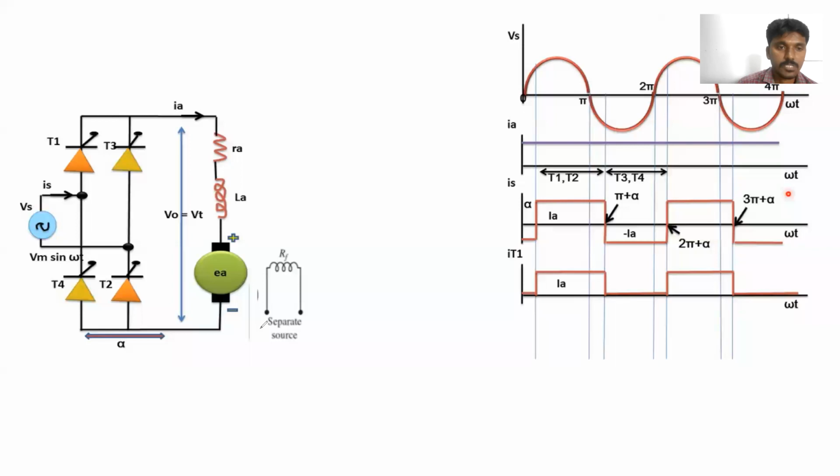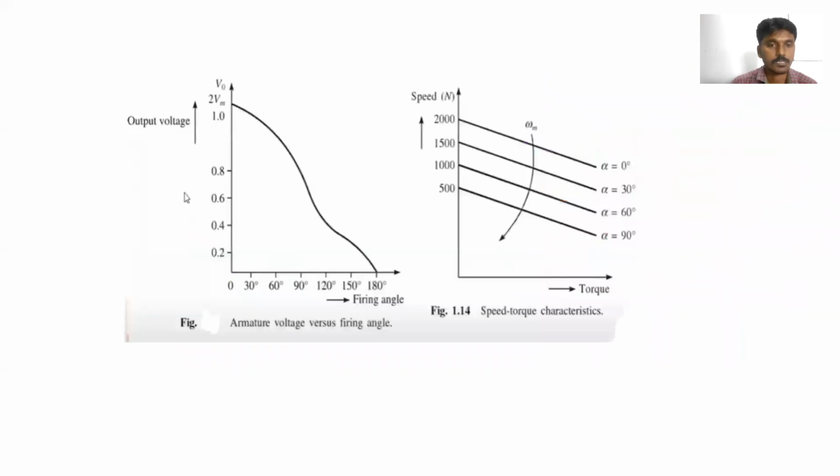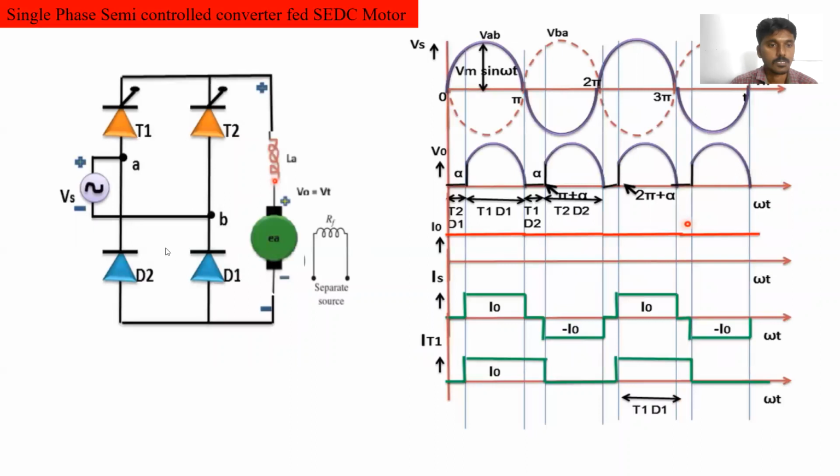It is the same as the previous one, the single phase semi-controlled converter, but here we are replacing the diodes by thyristors. In the previous topic we used two diodes, D1 and D2, connected in the lower group of the circuit. Clear? So that circuit is called a semi-controlled converter.